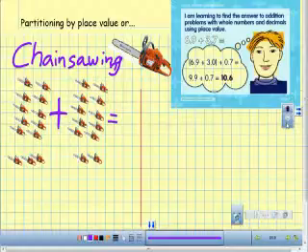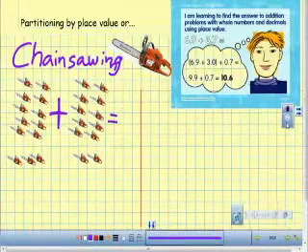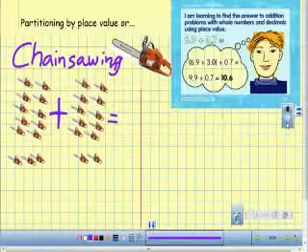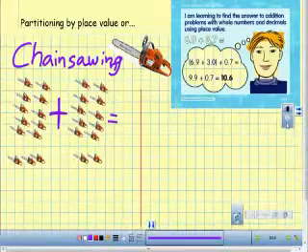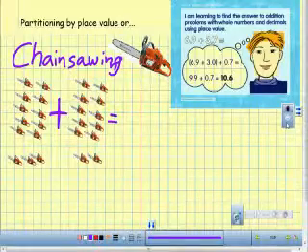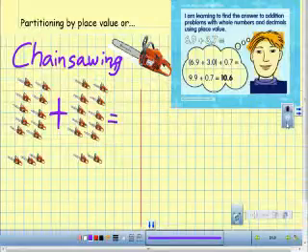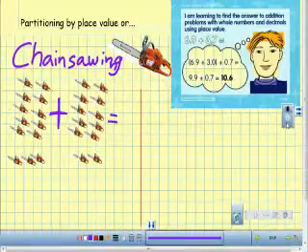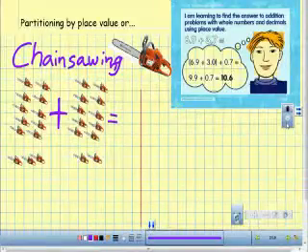Okay, so this is the first in a series of tutorial videos to help you guys get your heads around some strategic approaches for solving addition problems. So this one is known as partitioning by place value, but we like to call it chainsawing.